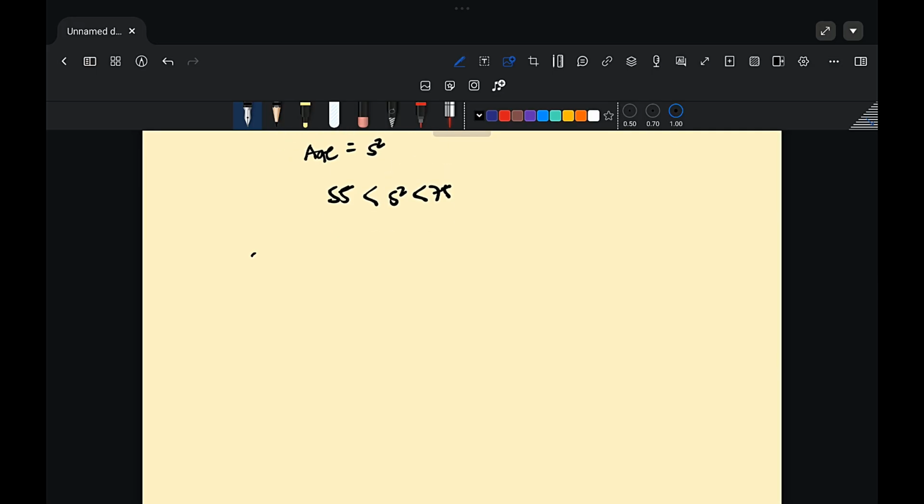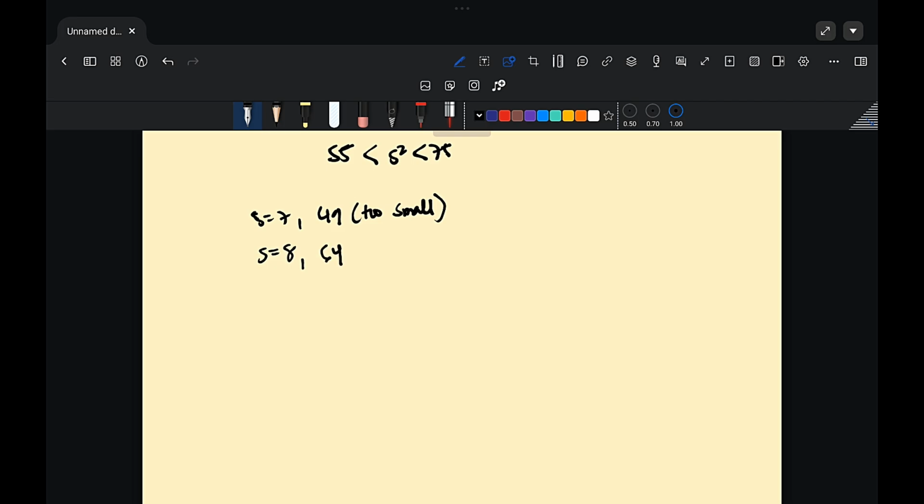So let us try again. If S is equal to 7, we have 49, too small. And if S is equal to 8, we'll be having 64. This is in the range, so this is valid.